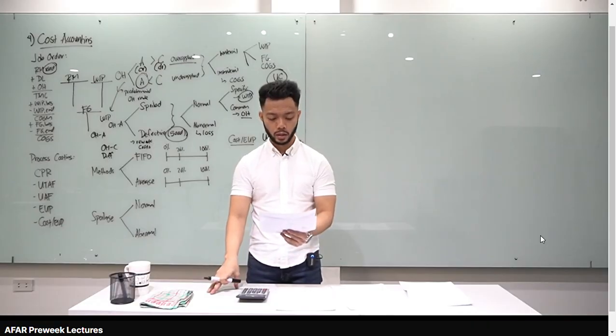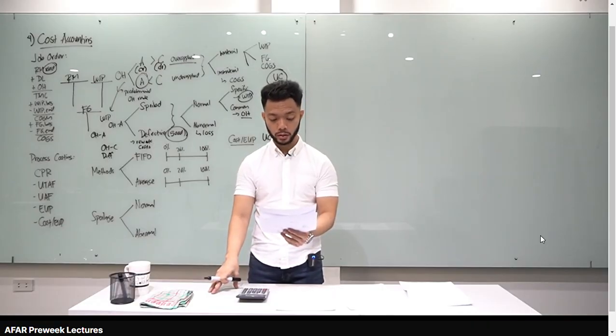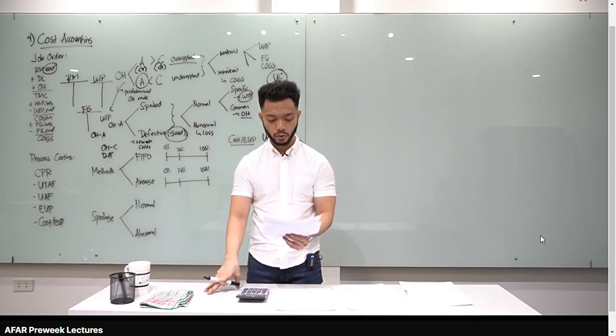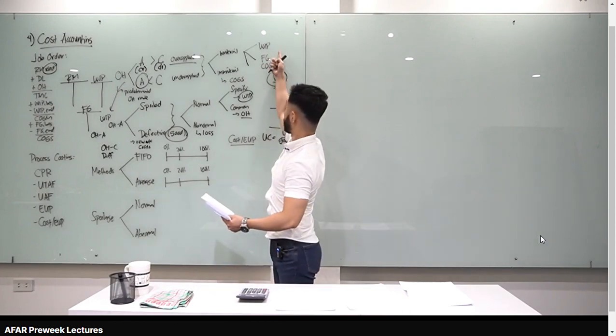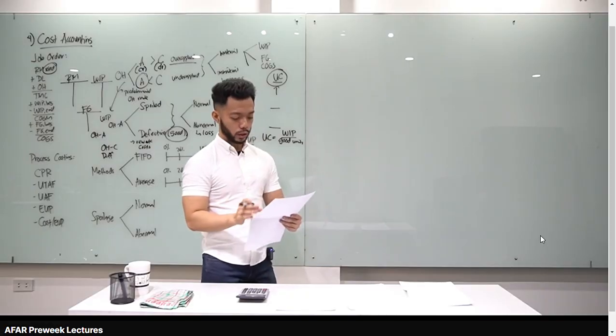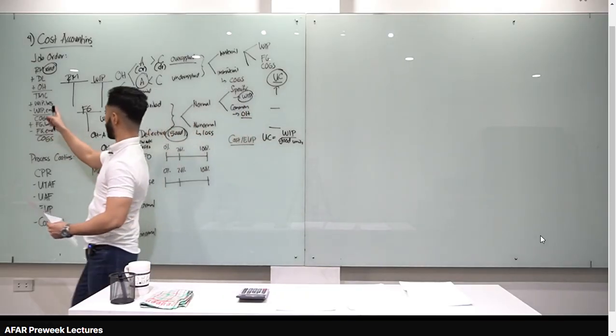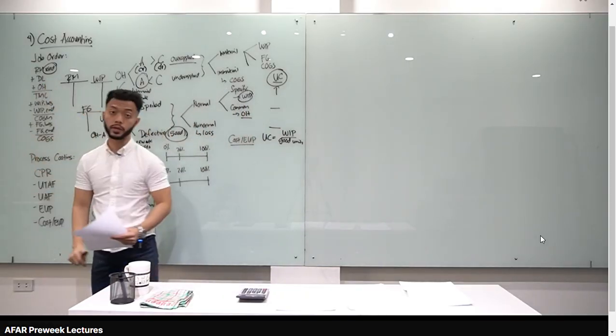Considered as overhead. Number 3, the overhead application rate is 80% of the direct labor cost. Ibig sabihin, yan yung OH applied. And number 4, any over-under application is considered material. It means, allocate natin sa WIP, FG, and cost of goods sold. Okay, number 49, what is the total manufacturing cost? Class, ano nga ba yung formula doon? Add lang natin yung raw materials used, direct labor, and overhead.